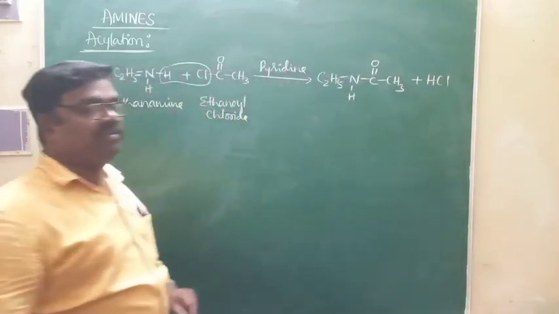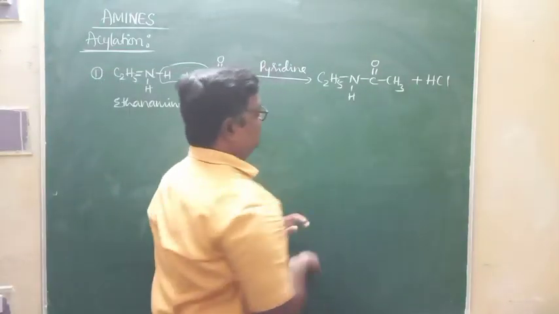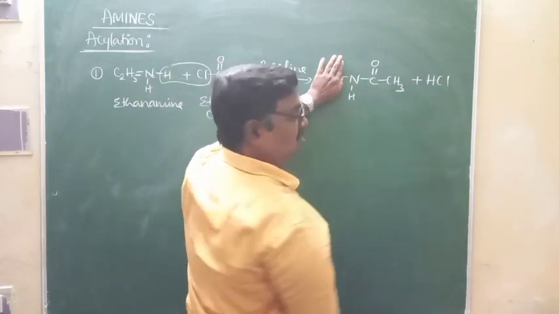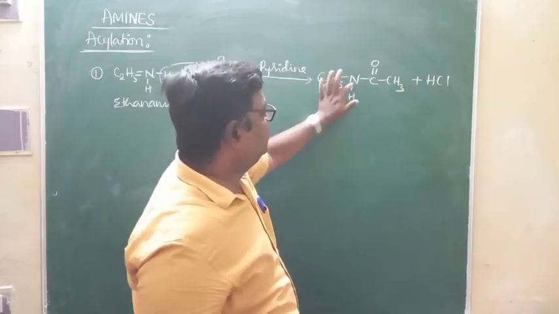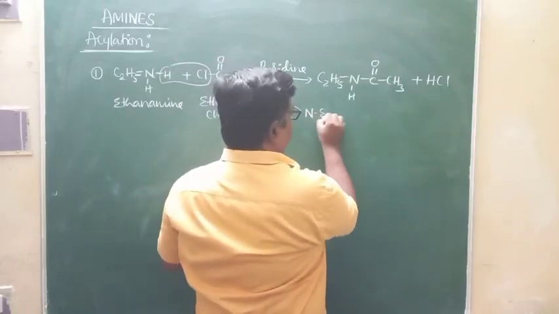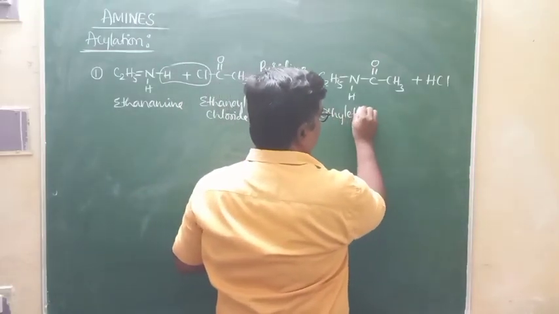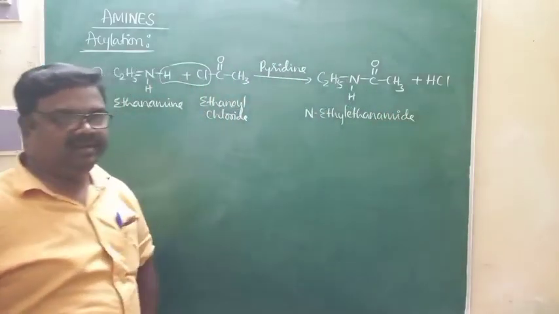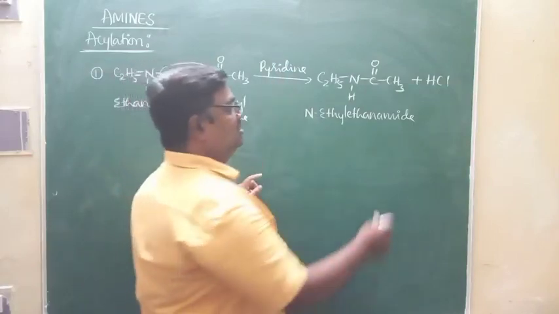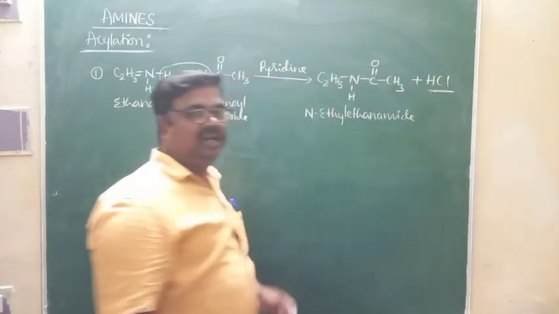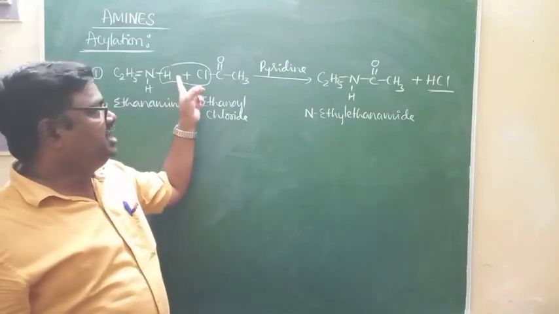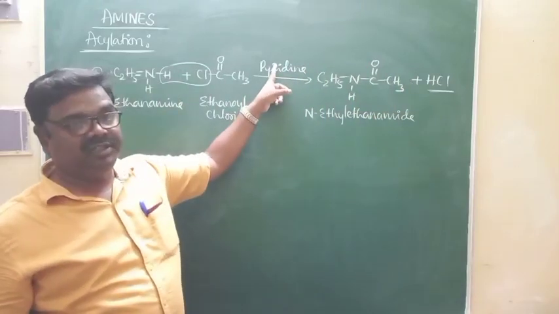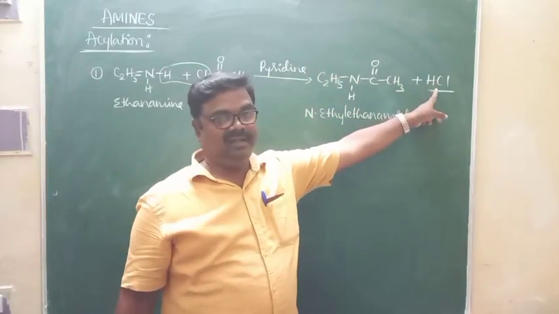As far as the name of this compound is concerned, if the ethyl group were not there here, it would have been named ethanamide. Here, the ethyl group is attached to nitrogen, therefore it is N-ethyl ethanamide. The main function of pyridine is to remove HCl from the reaction system, thereby the equilibrium can be shifted in the forward direction. Because of that, we are making use of this base pyridine to remove the acid HCl.